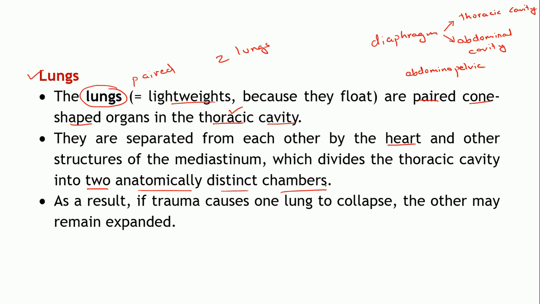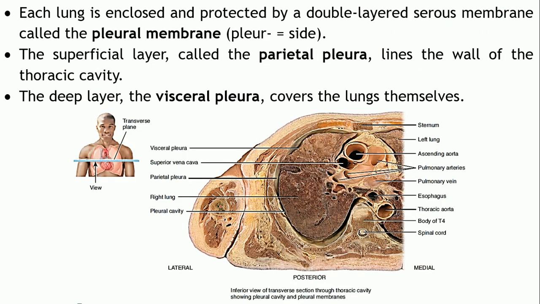Since these two lungs are independent of each other, if there is any situation such as trauma which causes one lung to collapse, say the right lung collapses, the other one still remains expanded and functional because these two lungs are independent of each other.